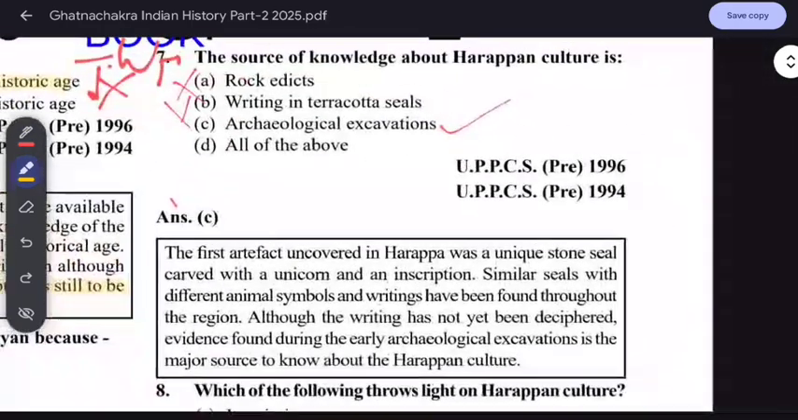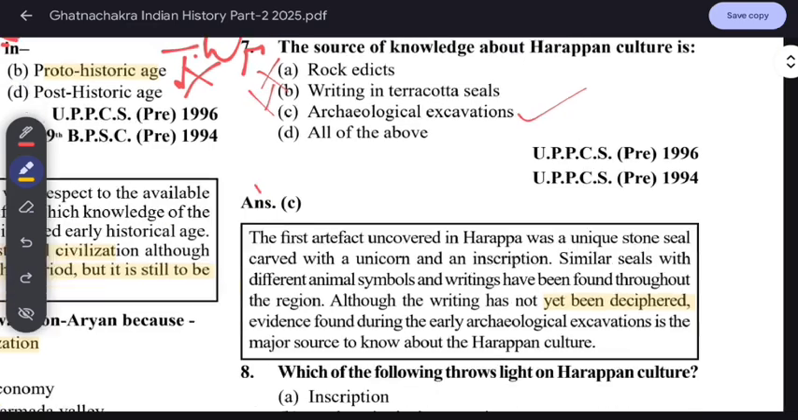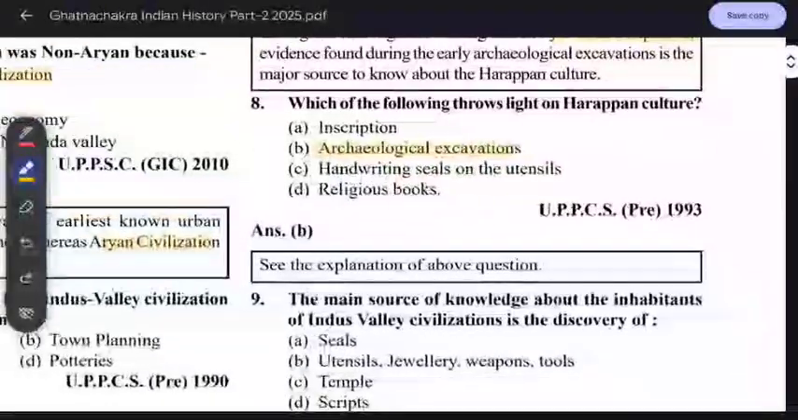The first artifact uncovered in Harappa was a unique stone seal carved with a unicorn and inscriptions. Similar seals with different animals and writings have been found throughout the region. Although the writings have not been deciphered, the evidence found during the early archaeological excavations is the major source to know about Harappan culture. Which of the following throw light on Harappan culture? It is archaeological excavation, and excavations are still going on in Harappa.